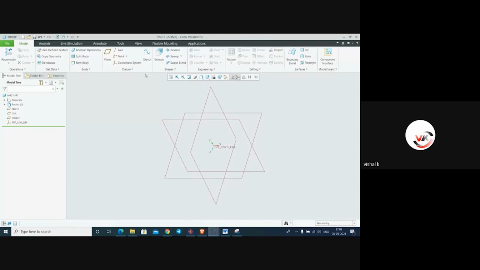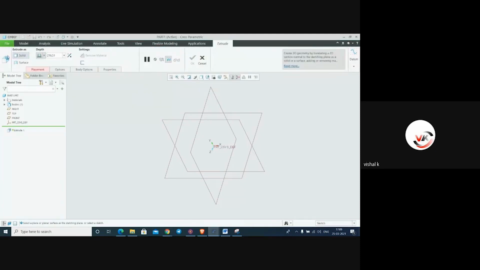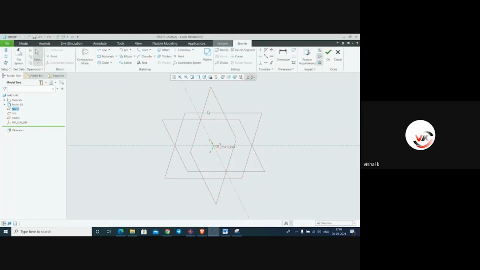Here we'll make one simple sketch based on this extrude tool. We have to select this extrude. Here it is showing the extrude toolbar with depth settings, but highlighted it is showing Placement. Just click on Placement and define the work plane which you want to work on. On this datum plane I have to create a sketch. Just say Sketch and make it parallel to the screen.